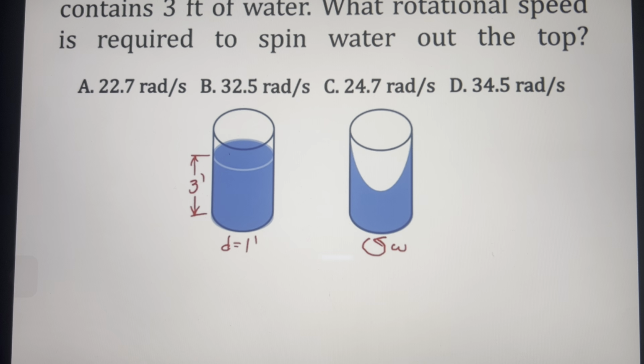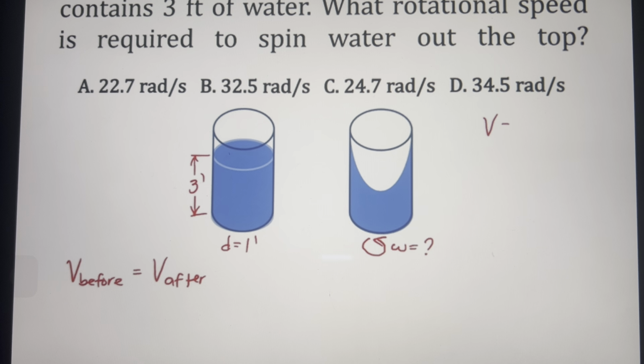So we know here, no water spilled out of our cylinder because we just make sure that the water reached the top. So we can say that the volume before spinning is equal to the volume after our rotation. And then, what other given do we have? So we know that the unknown is our omega or our rotational speed. And we know that if we have rotation, we have our rotational velocity.